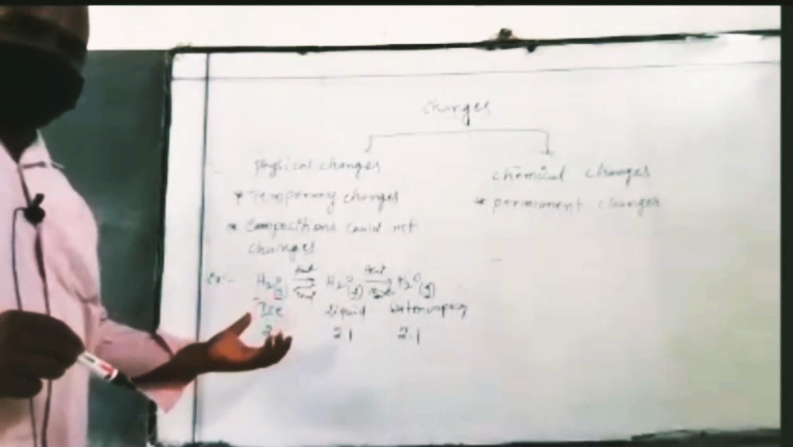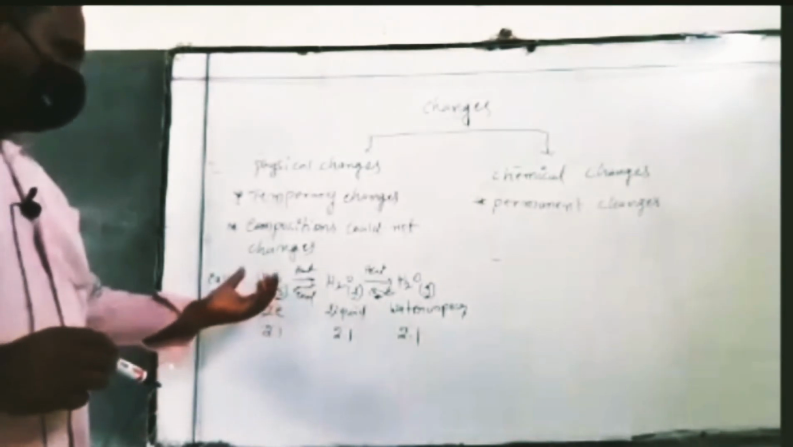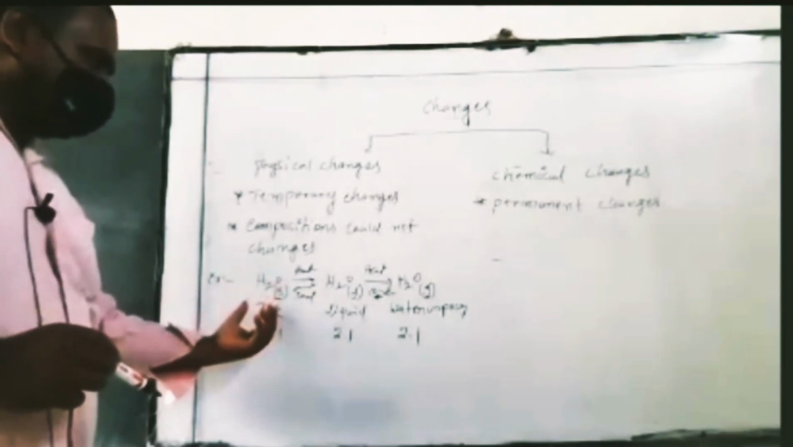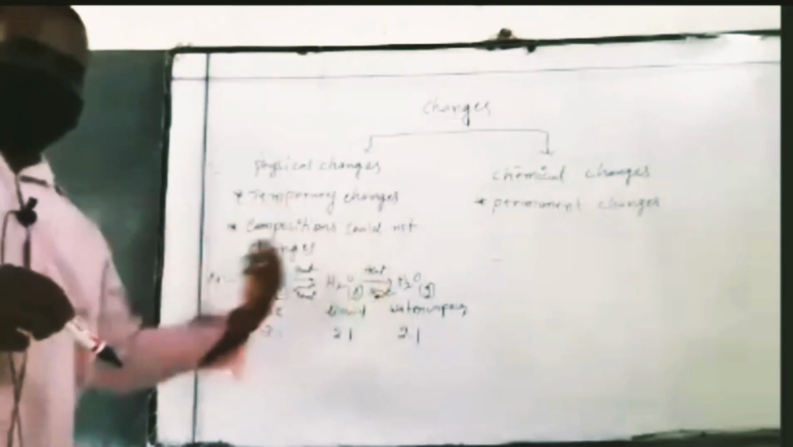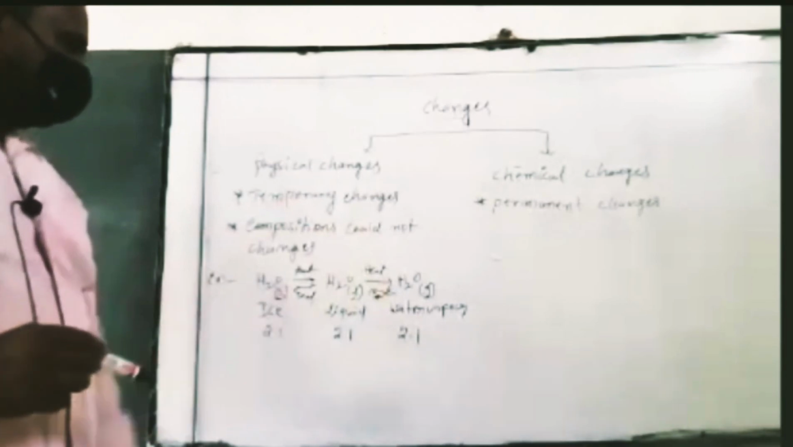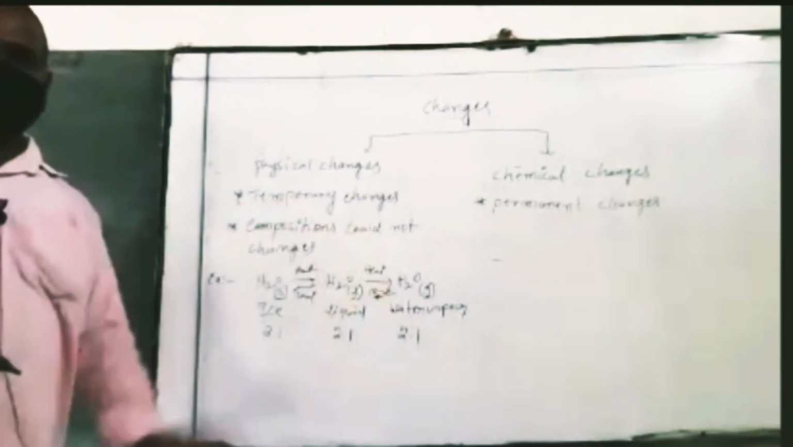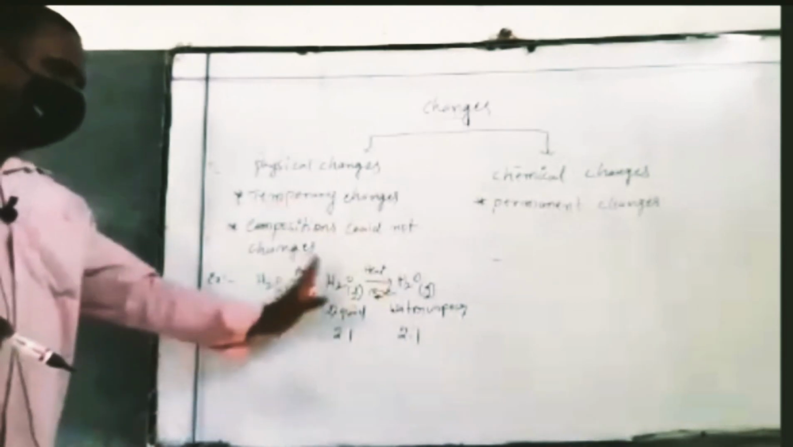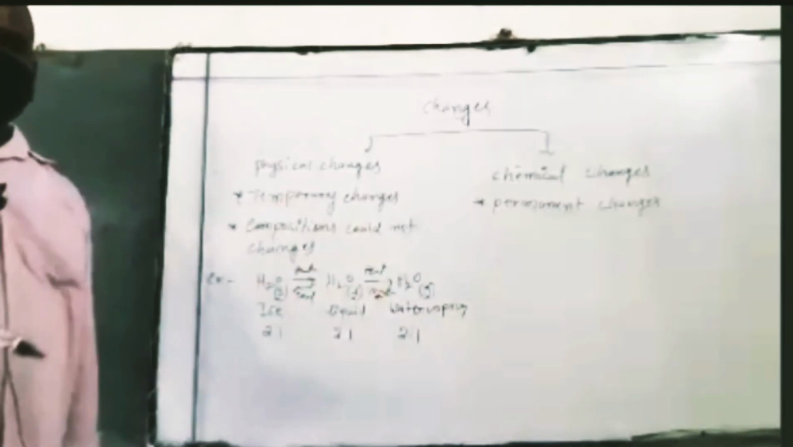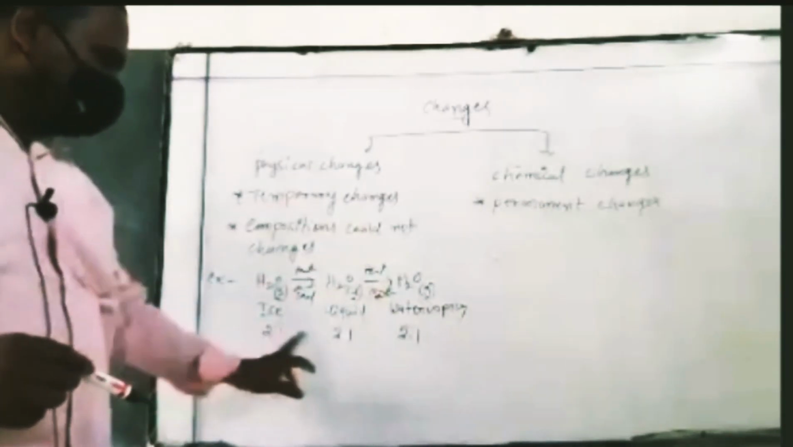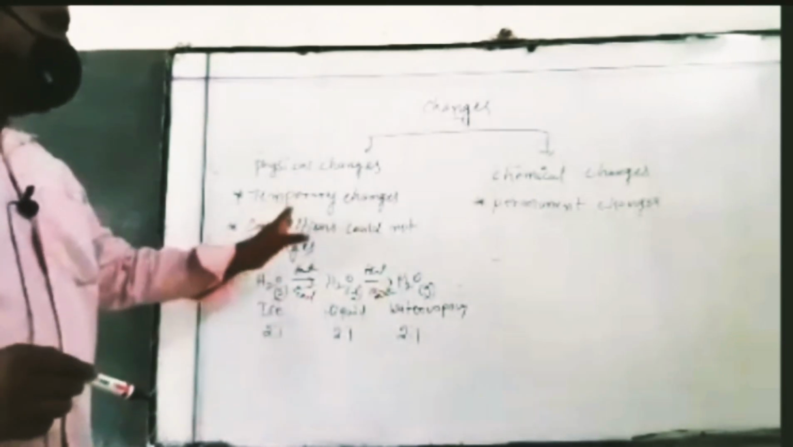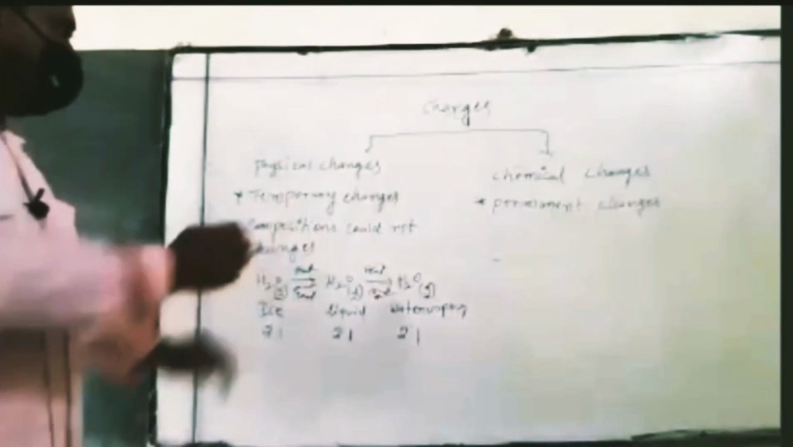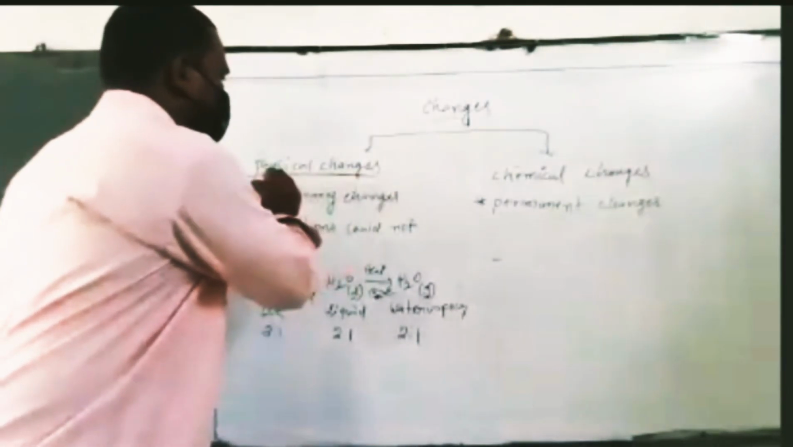reversible reaction. Reversible reaction means what? What compositions are contained? It would go to another change, but a new composition would also come. This is just a physical change: solid to liquid, liquid to gas, but the composition is the same, 2:1. So this is a temporary change in composition. This is called a physical change.